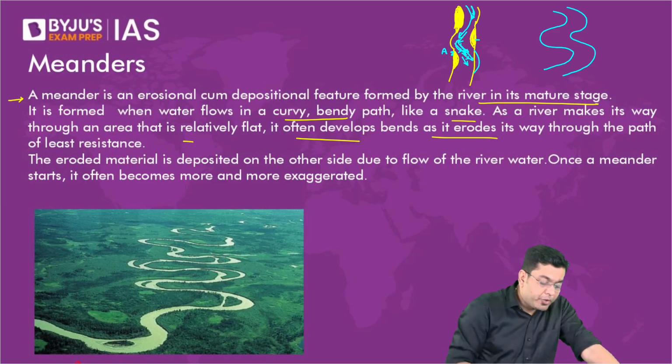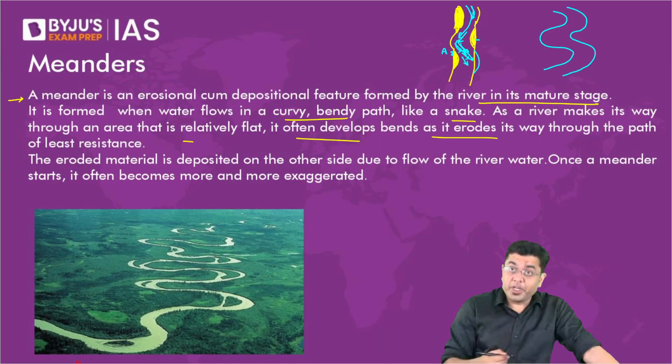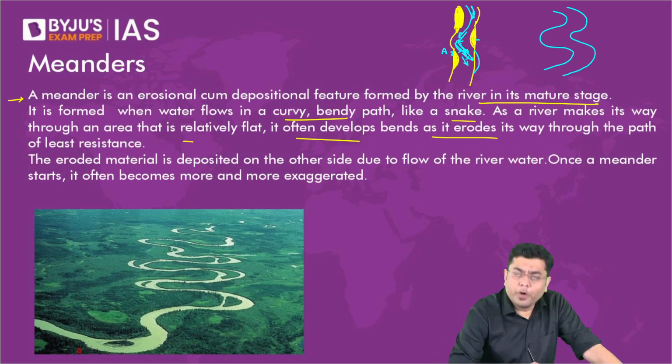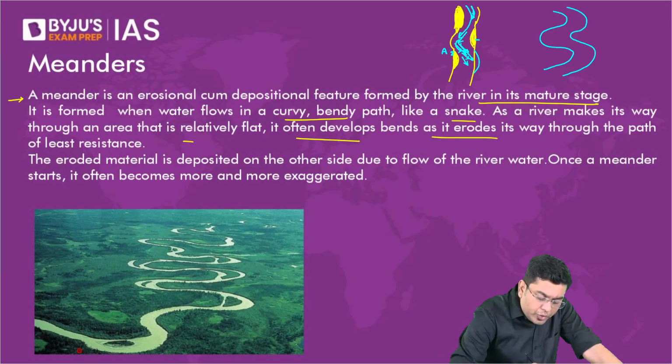Okay. So it is observed in the plain region where you don't have a distinct slope and the speed is slower. Sometimes what also happens, as you observe this meander, is that the river will continue to erode here as it moves and it joins with this particular branch.